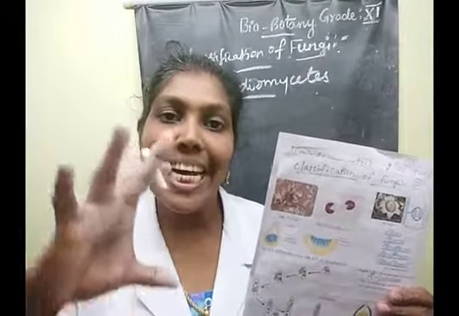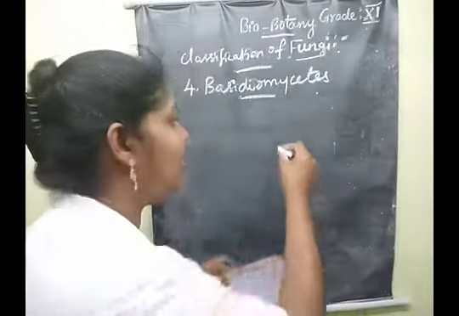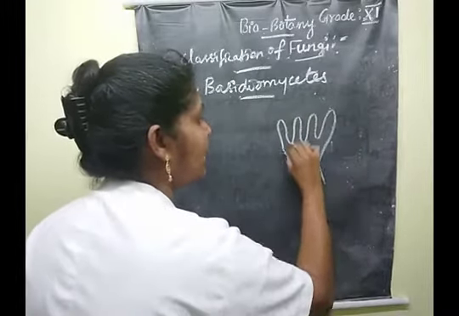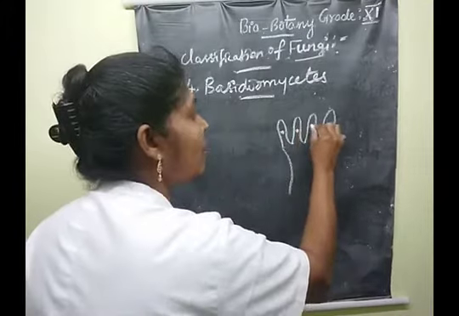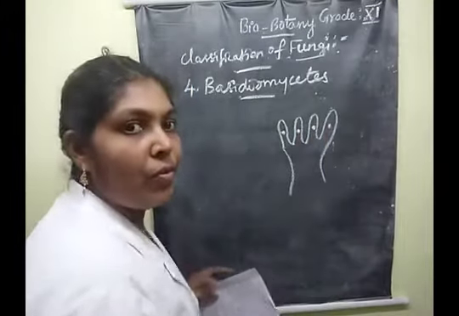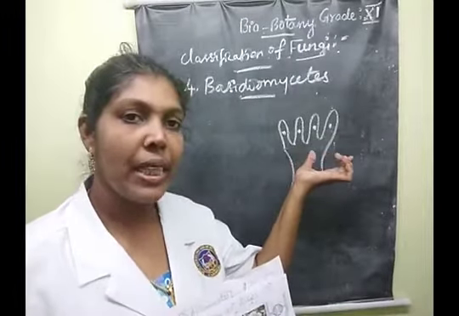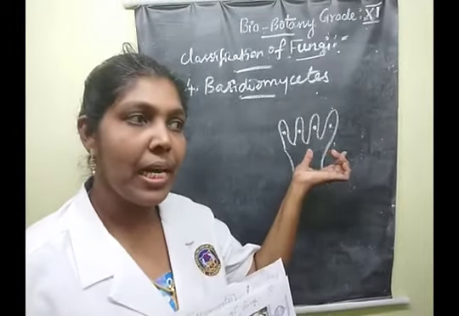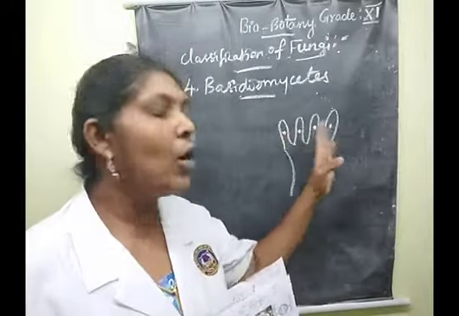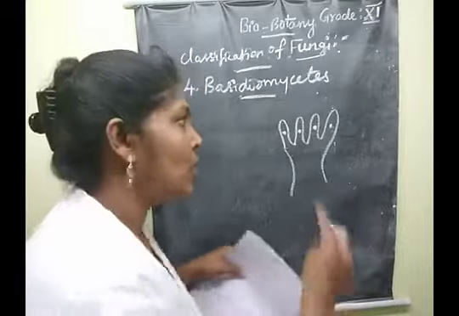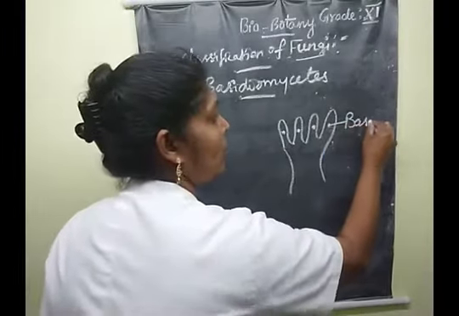The basidium forms clump-like structures bearing four basidiospores, which are borne on sterigmata and protrude out. So there are four basidiospores present.